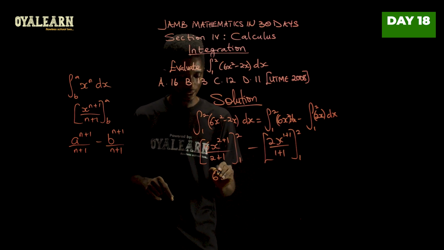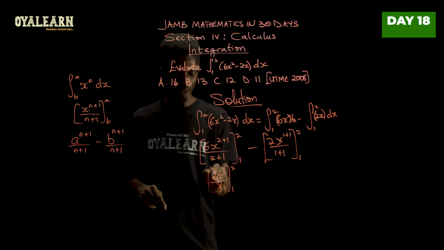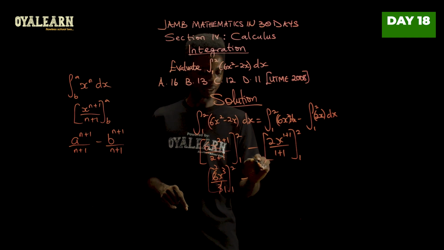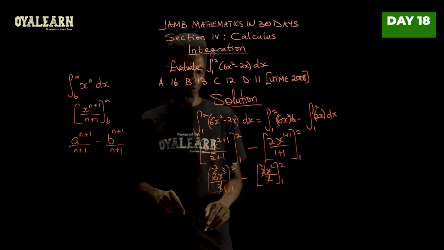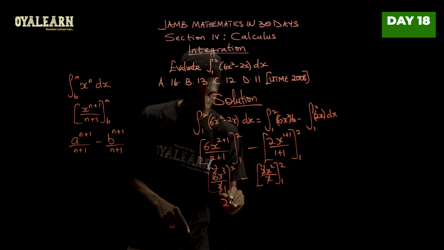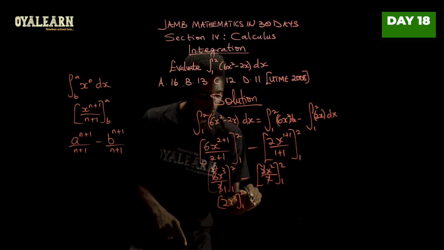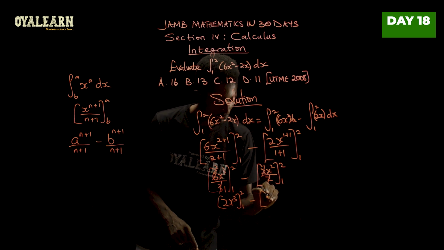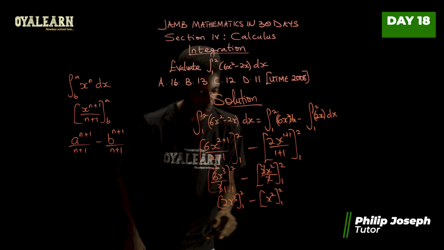From here you would have 6x cubed over 3, 1 to 2. Here you see 3 here 1, 3 here 2. Minus 2x squared over 2, 1 to 2. So 2 cancels 2. Now we are left with 2x cubed. Remember, the limit is still from 1 to 2, minus x squared from 1 to 2.